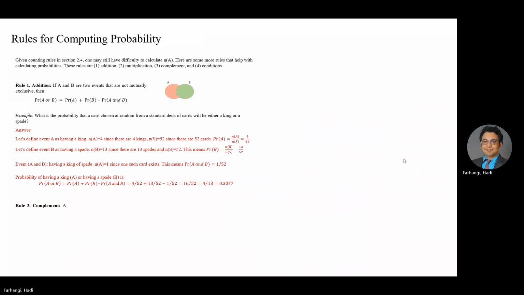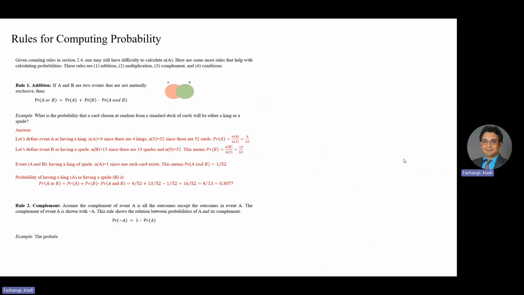Rule 2, complement. Assume the complement of event A is all the outcomes except the outcomes in event A. And the complement of event A is shown by tilde A. This rule shows the relation between probabilities of A and its complement. Probability of complement A is equal to 1 minus probability of A.